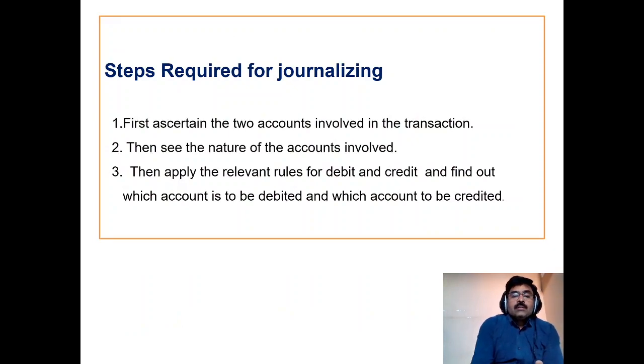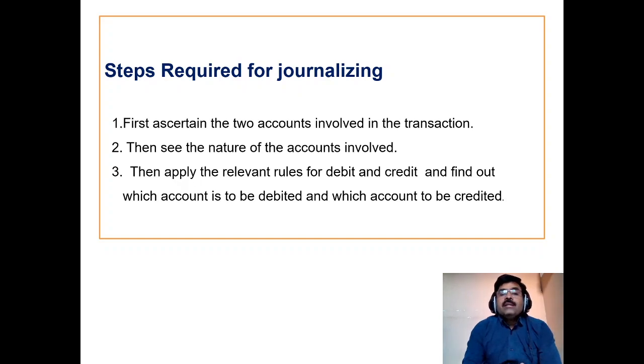Then the steps required to journalize the business transactions. When a business transaction occurs, first ascertain the two accounts involved in the transaction. Example: salaries paid rupees 10,000.